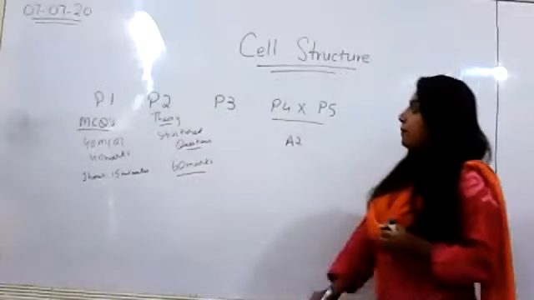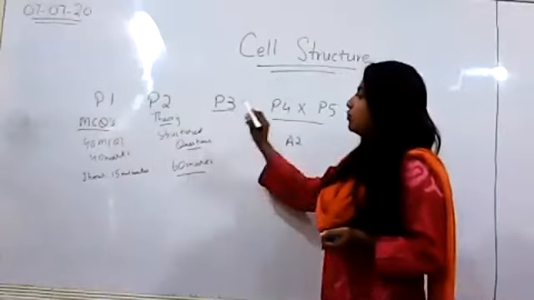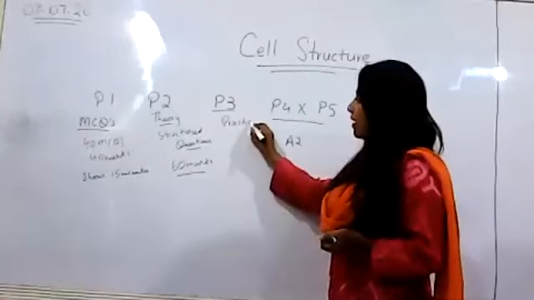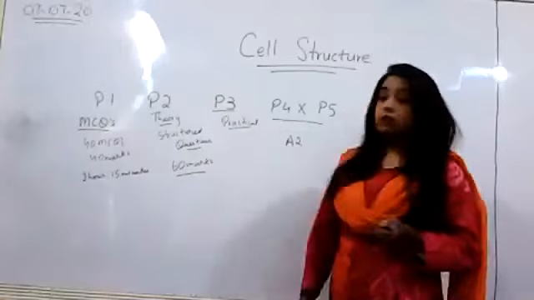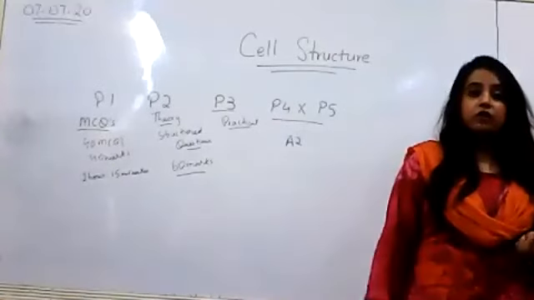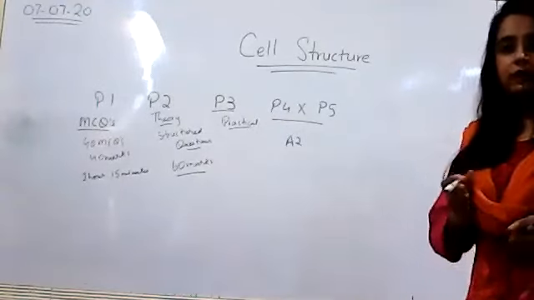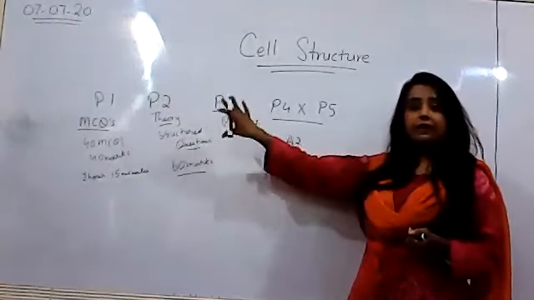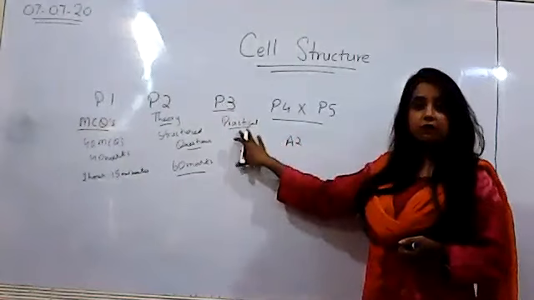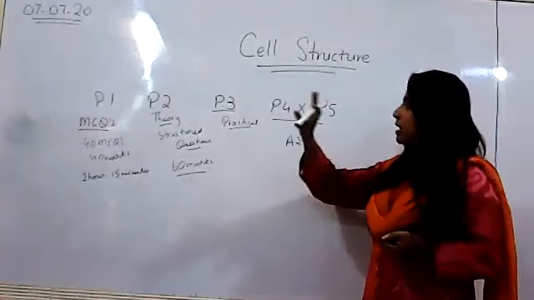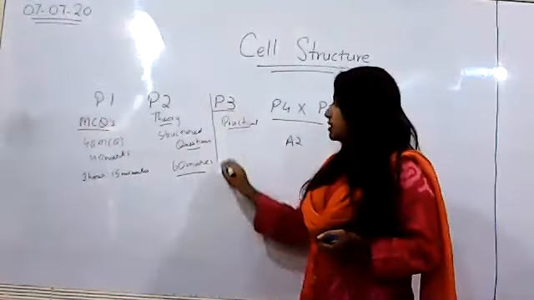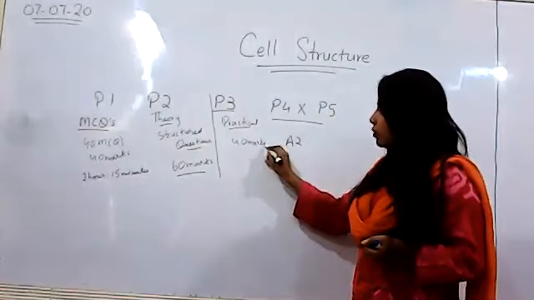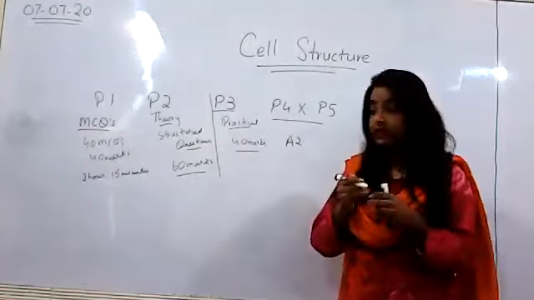right? Paper 3 is new for you. Paper 3 is basically your practical paper. In O3, you used to have alternative to practical paper. You did not used to perform practicals, but now in A levels, you'll be performing practicals, you will be going to the lab regularly, and you will be studying paper 3. It also comprises of 40 marks, and we will talk about it when we'll get there.